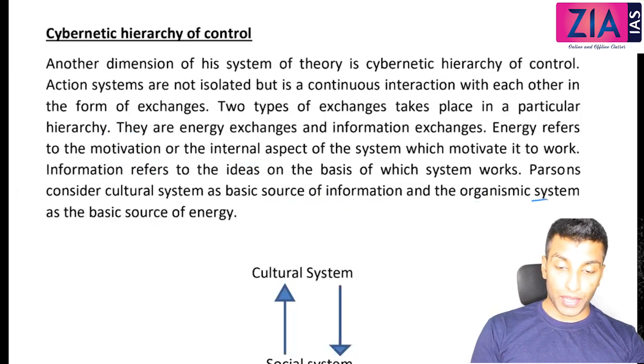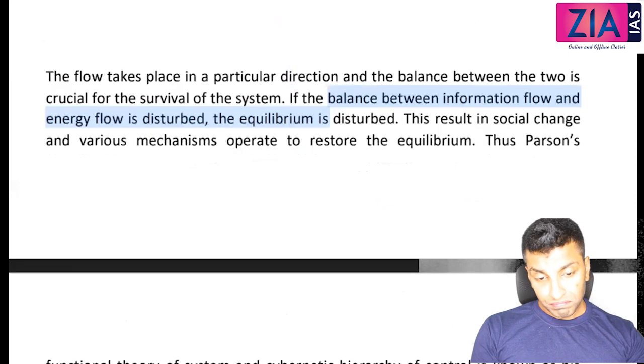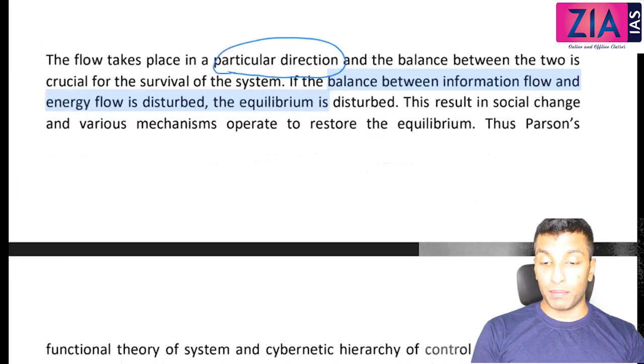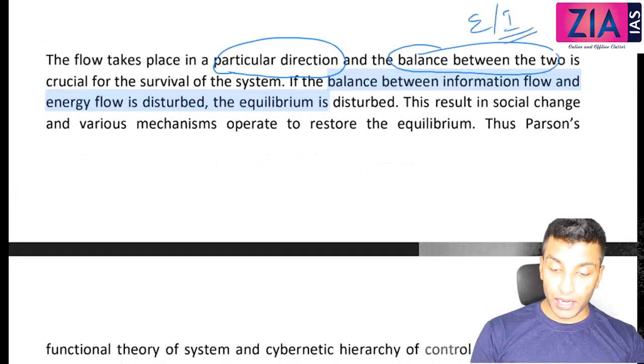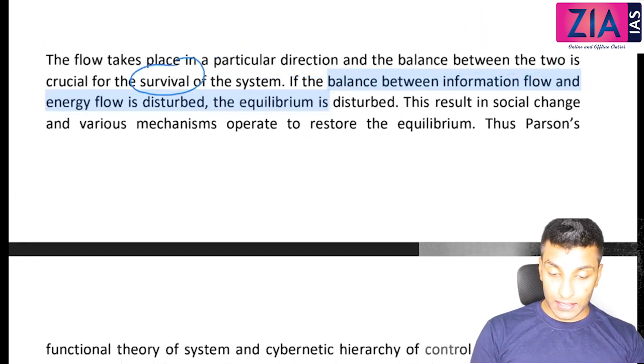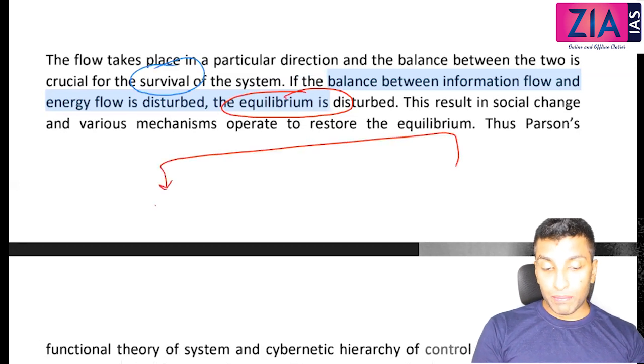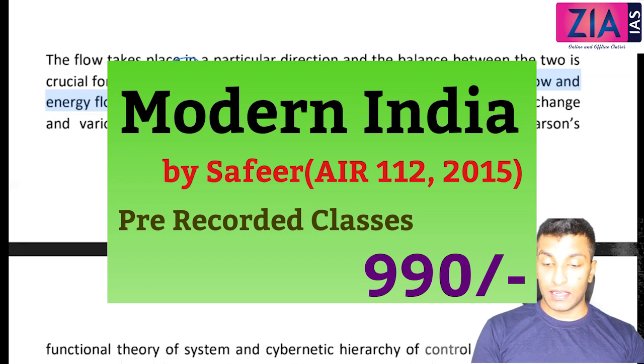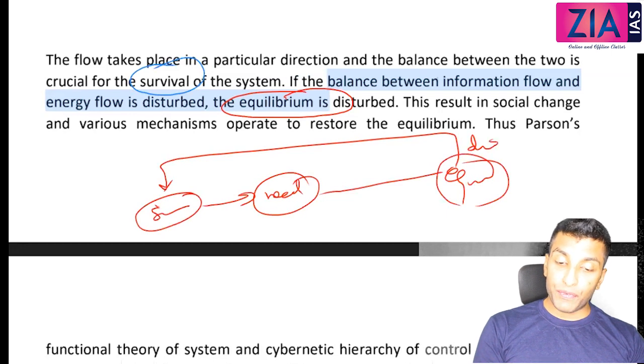So you can show this diagram, you can draw exactly like this, and the flow takes place in a particular direction. If there is a change in the direction, then there will be a problem. So the balance between the two, what is that? Energy flow and information flow is very crucial for the survival of the system. If the balance between the information flow and energy flow is disturbed, what will happen? There will be a break in equilibrium. So when there is a break in equilibrium, what will happen? The feedback will be given and the specific mechanisms will act again, fulfill the needs and bring equilibrium, like what we have discussed. And again, if there is a disturbance, the feedback will be given.